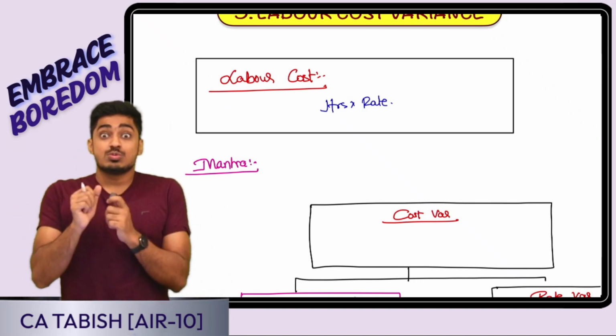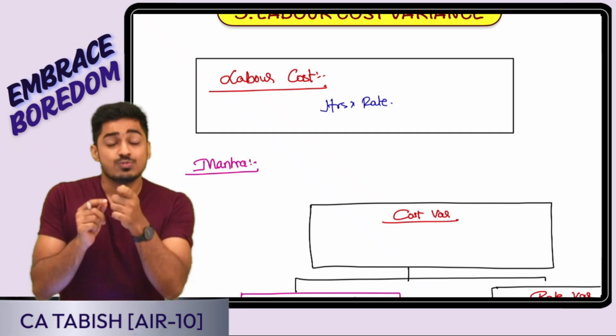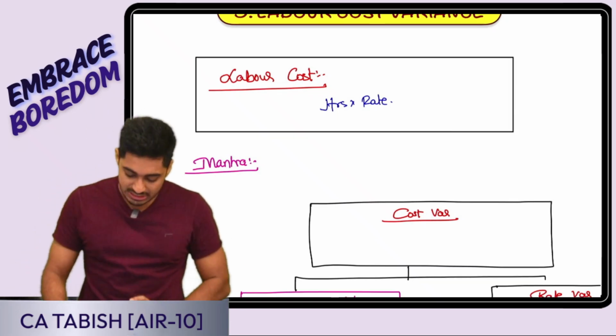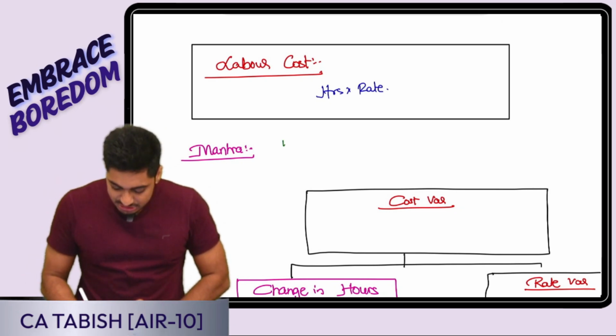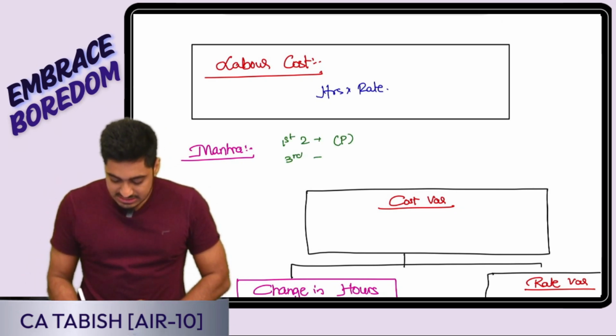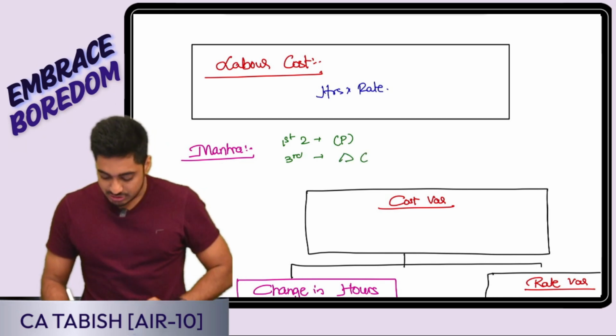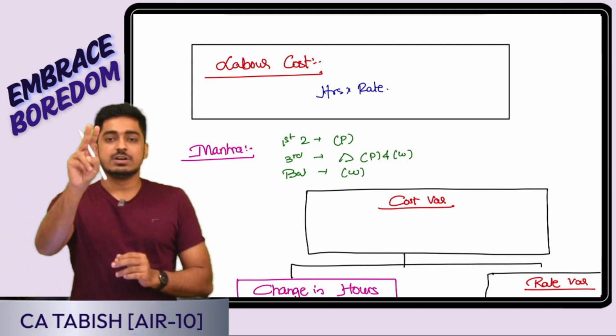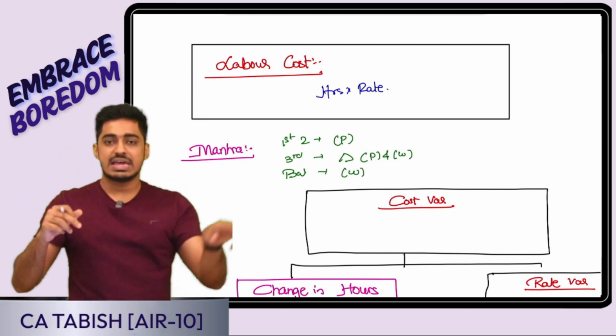Now, there was one difference. Should I be taking actual hours worked or actual hours paid? For that, I told you guys a simple mantra, a simple shortcut. What did I tell? I told the first two variances are going to be on actual hours paid. The third variance is going to be on the difference between actual hours paid and actual hours worked. My balance variances are going to be on actual hours worked. Yes or no, everyone? First two paid, third difference, balance is going to be worked.